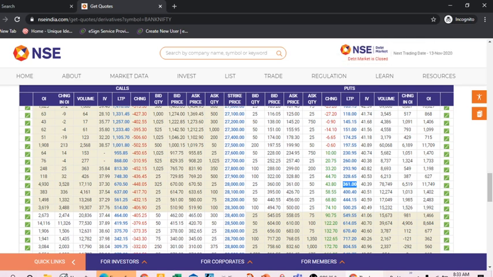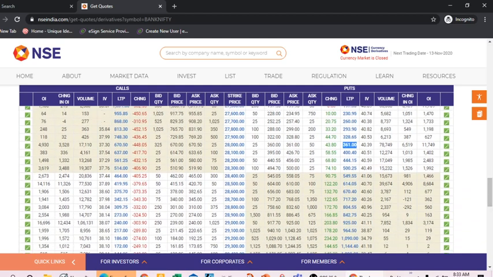And we can analyze that on this side the call option is losing value, and on the other side all the put options, from here to the bottom, are losing value.